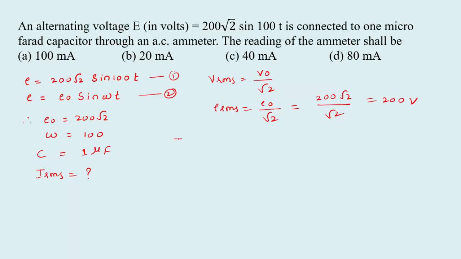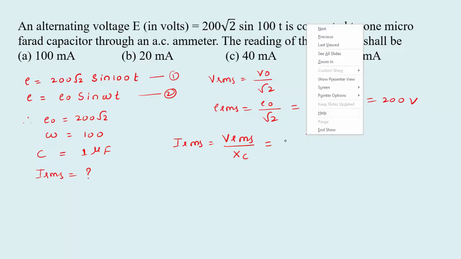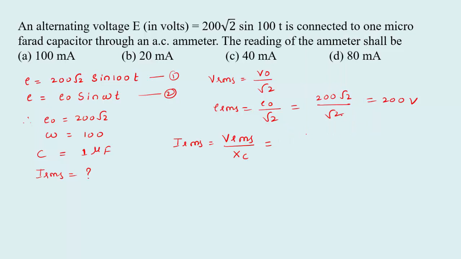Then we have the equation IRMS equal to VRMS divided by XC, right? Here only capacitive reactance is connected, so I am going to take only XC. VRMS is 200, divided by XC, where XC equal to 1 by omega C. The omega value is already given from the equation.